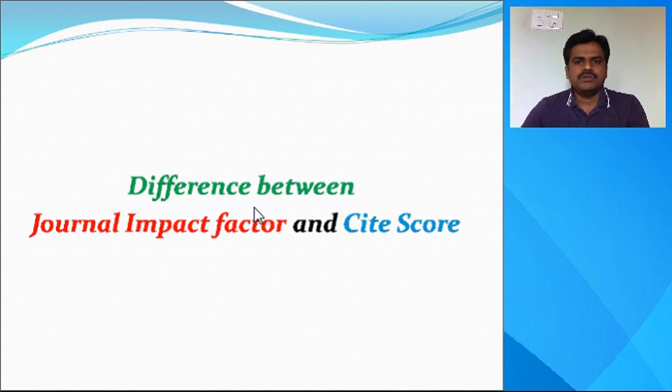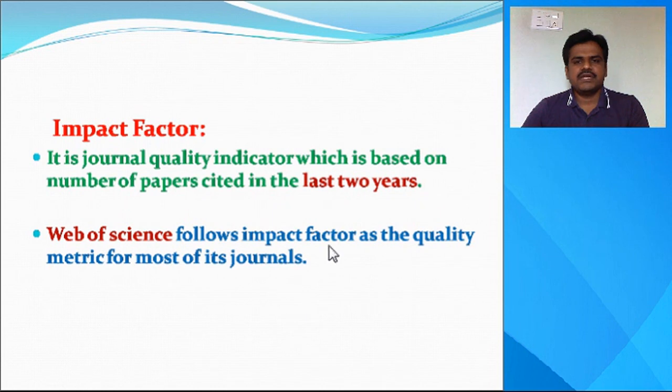Today in this video we will know what is the difference between journal impact factor and cite score. Generally, journal impact factor as well as cite score are the metrics which are used for assessment of the quality of any journal. But what is the difference between impact factor and cite score? First, let us see impact factor.